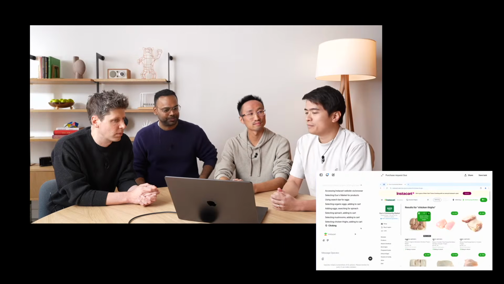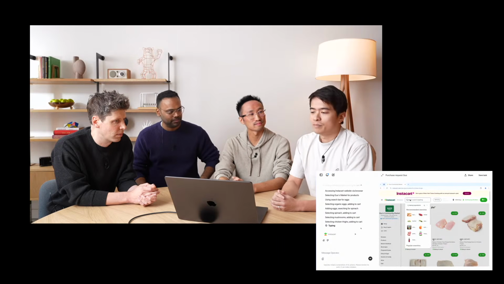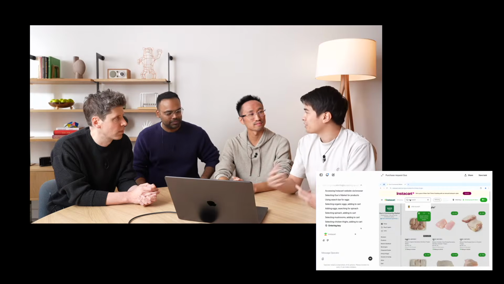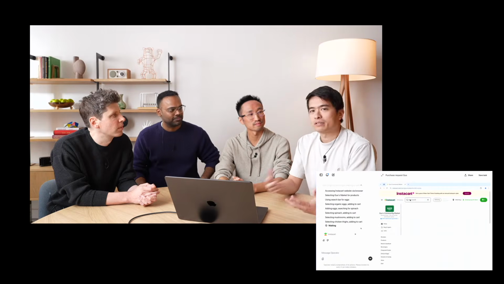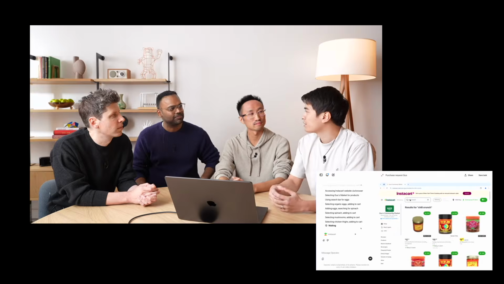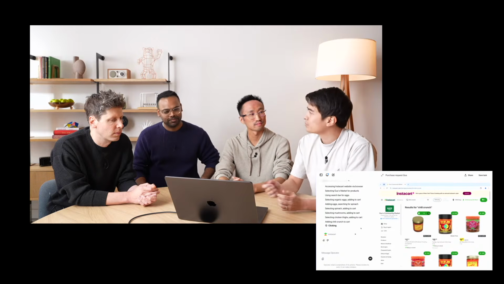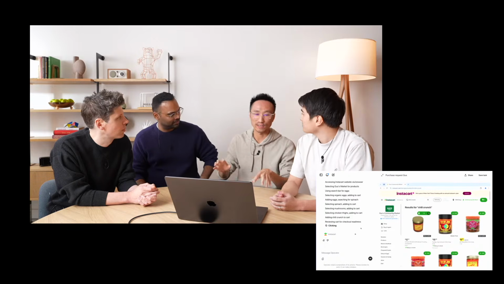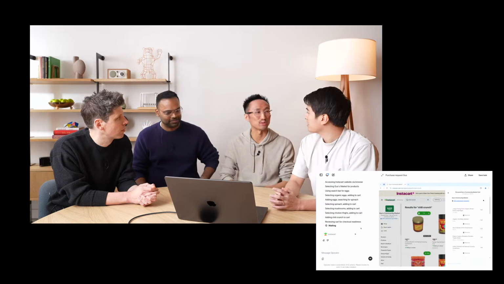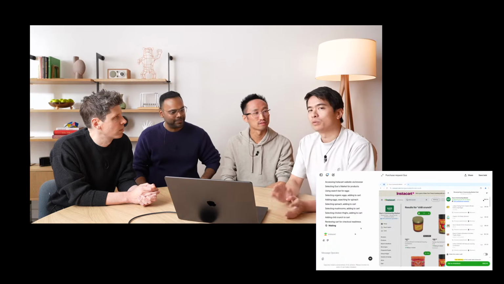No API, yes. And that's where CUA comes in. By teaching a model how to use the same basic interface that we use on a daily basis, it just unlocks a whole new range of software that it can use that was previously inaccessible. And so this is keyboard and mouse, right? It's kind of using keyboard and mouse just like a human would. Exactly. And that's really what the CUA research project is about.